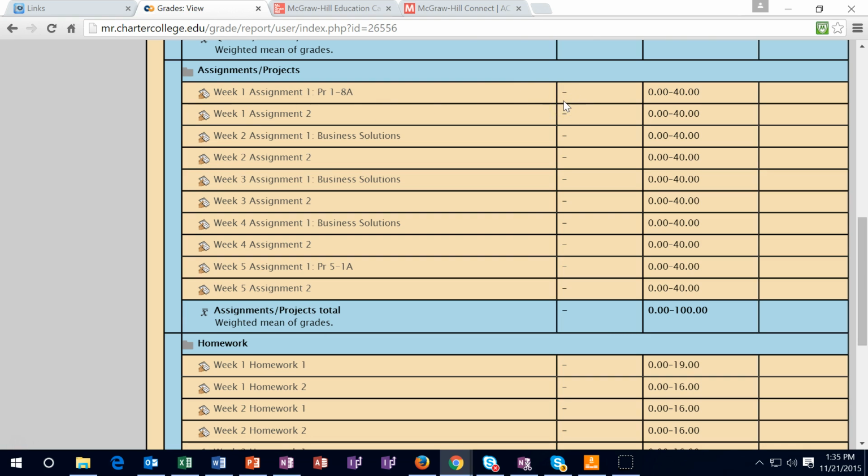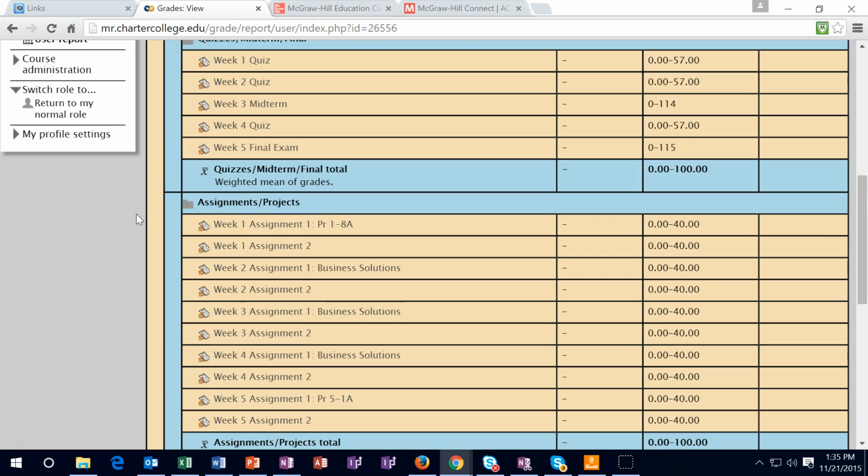If you have not completed, it will then have a 0 rather than a dash, indicating that it has either been graded and the grade has been entered, or it has not been done. Any work that has not been done, you want to then go back and do. So if you have anything less than full credit, you want to see if you can go back and pick that stuff up. The exception to that rule will generally be the quizzes.